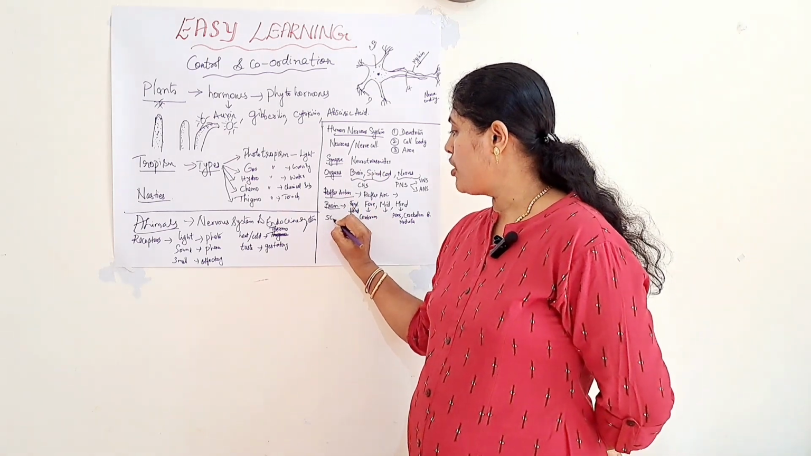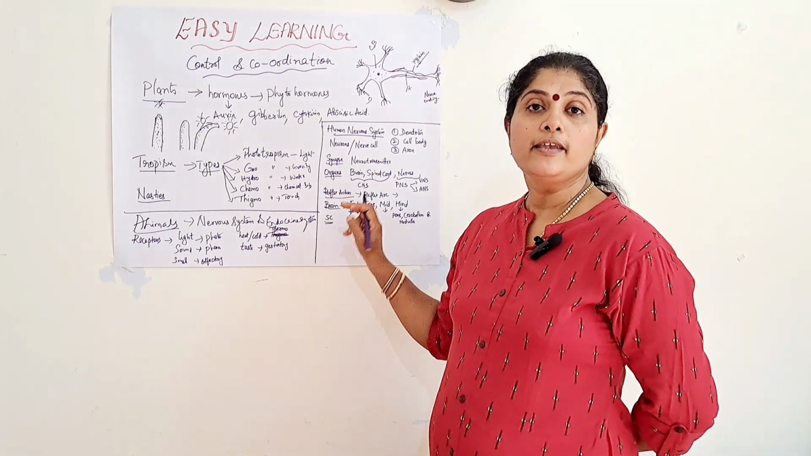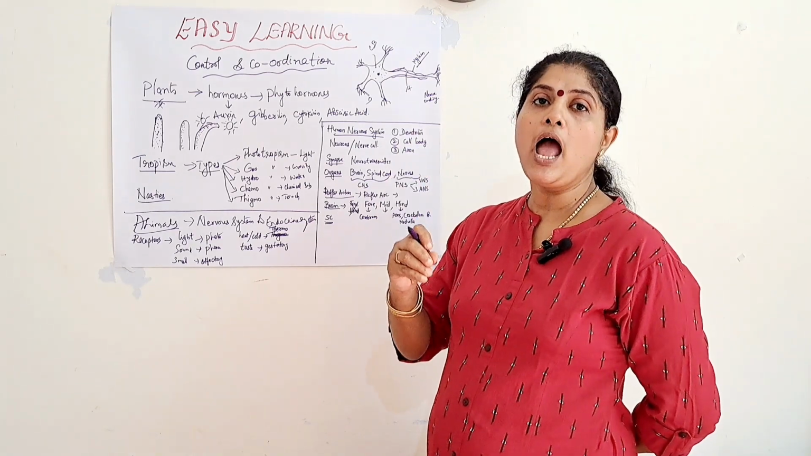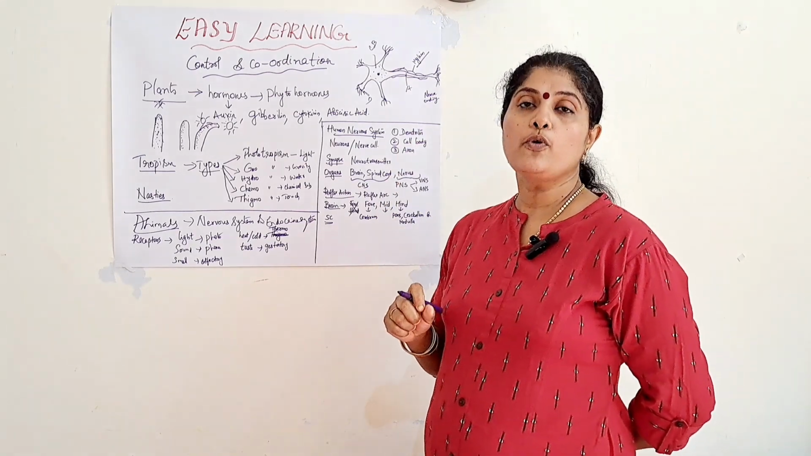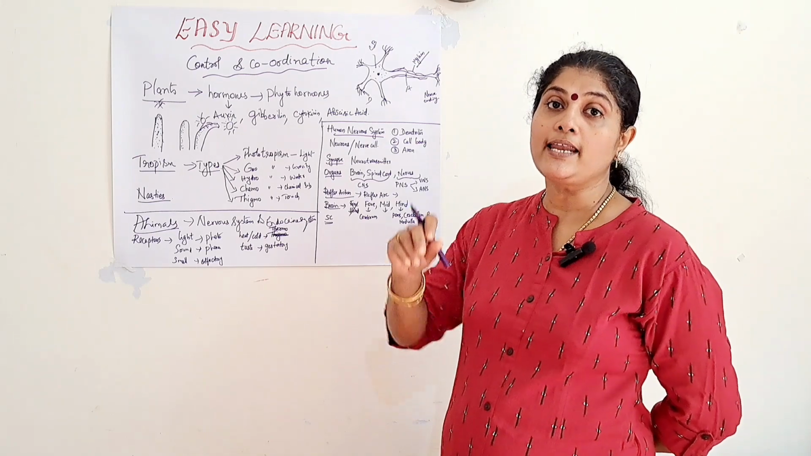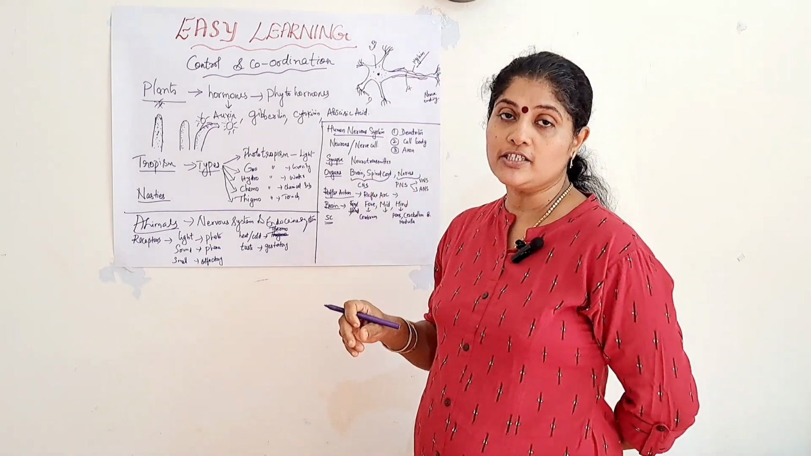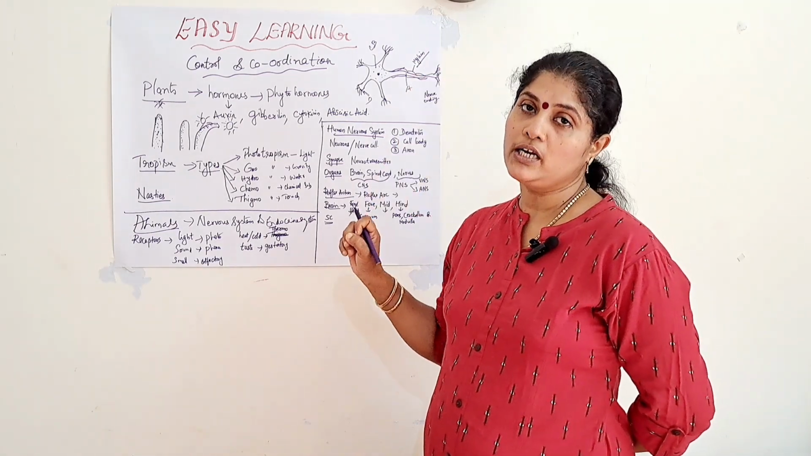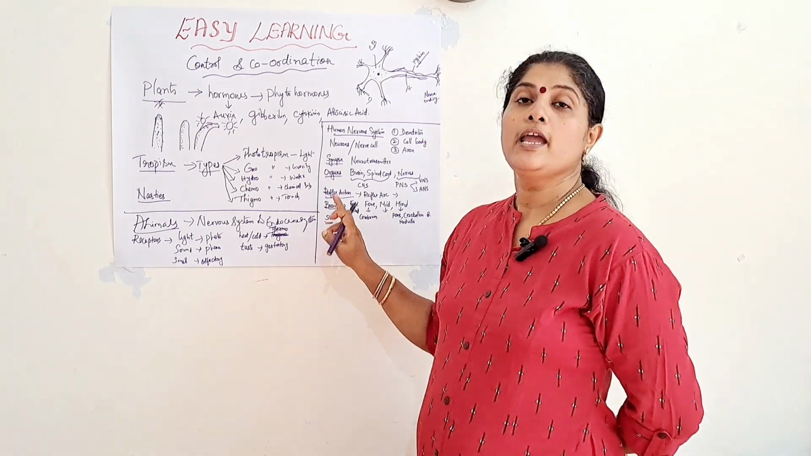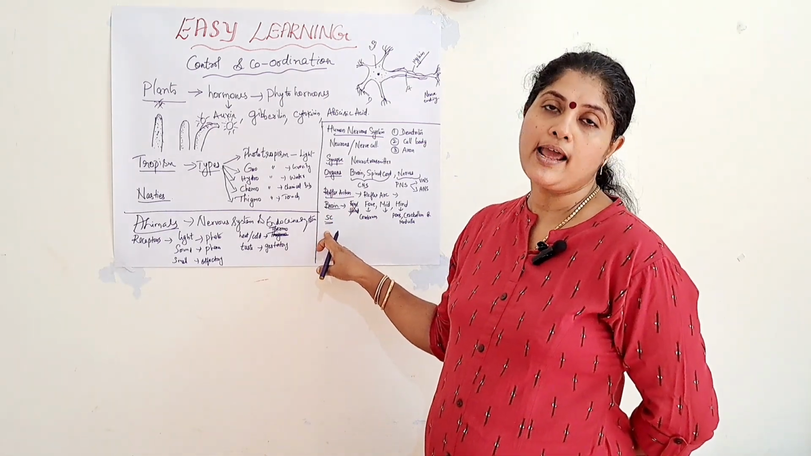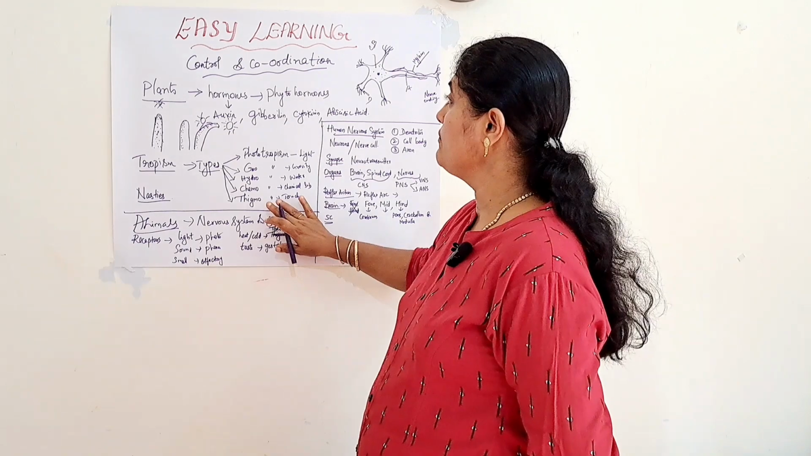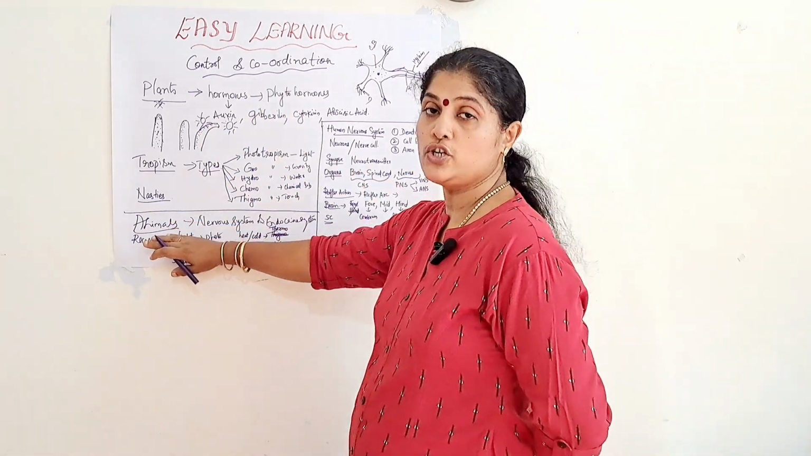So, this spinal cord extends from the medulla and passes through the middle portion of the vertebral column. It is a cylindrical, shape-like structure passing through the vertebral column. 31 pairs of nerves arise from the spinal cord.